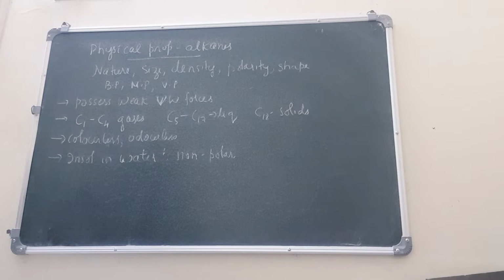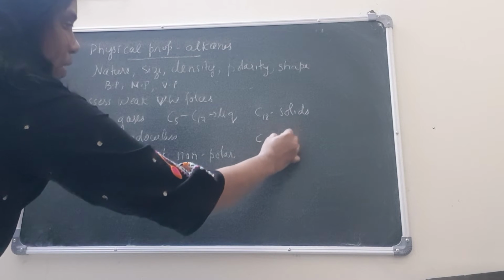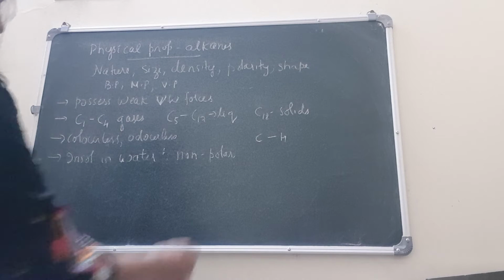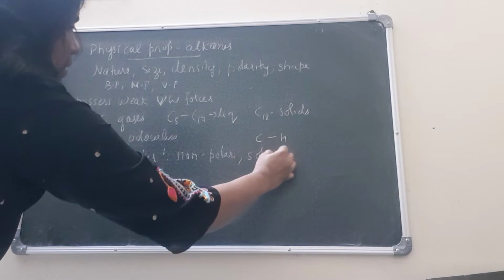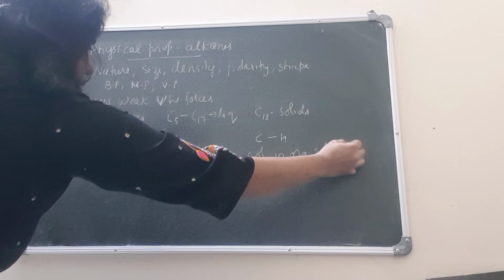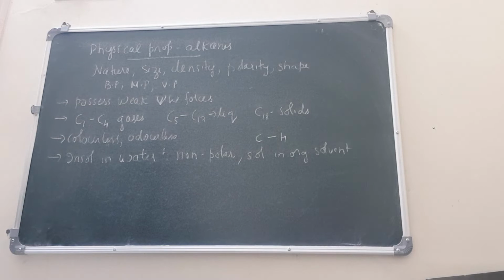You know about polarity. If you talk about any alkenes, the electronegativity difference between carbon and hydrogen is negligible. So that's the reason all the alkenes, or all the hydrocarbons for that matter, are non-polar. Because they are non-polar, they become insoluble in water, but they will be soluble in any other organic solvents. Like if you take benzene, kerosene, all these are soluble.